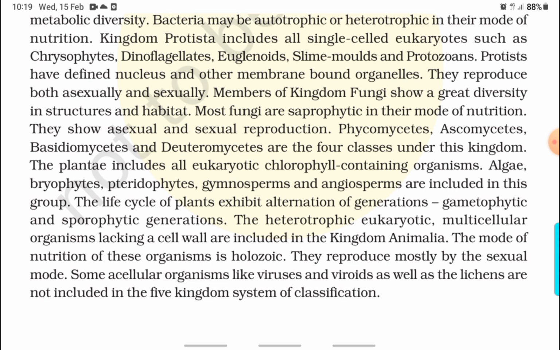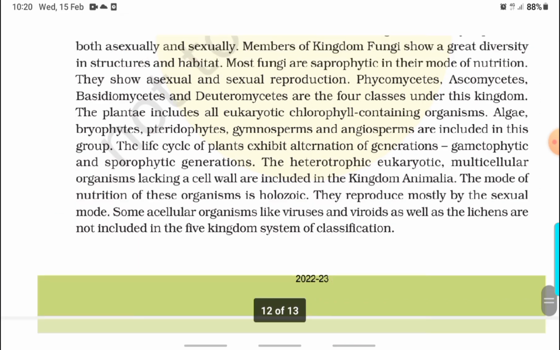The heterotrophic eukaryotic multicellular organisms lacking a cell wall are included in kingdom Animalia. The mode of nutrition of these organisms is holozoic. They reproduce mostly by sexual mode. Some acellular organisms like viruses and viroids as well as the lichens are not included in the five kingdom system of classification.